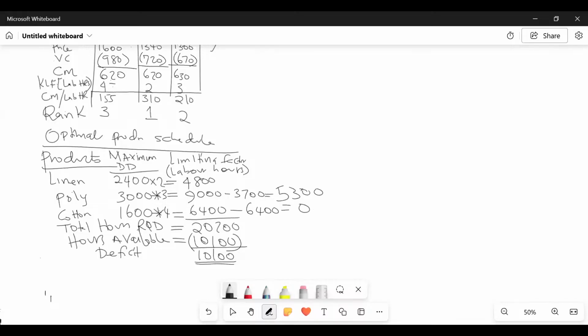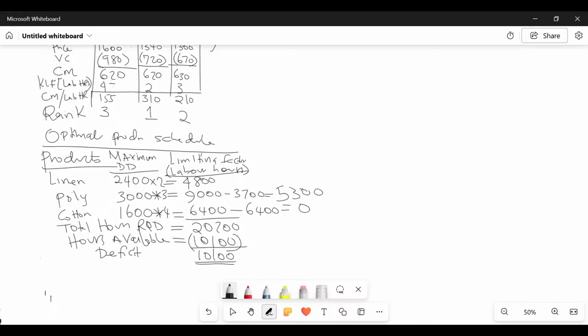And then, of course, this other one here is 0. So the limiting factor is the labor hours that we can easily put into this production. Already now we have the hours. For linen, we are not going to reduce anything. For linen, the very best ranked product, we're going to leave it intact with 4,800 hours. But for poly, we have squeezed down the hours a little bit. For cotton, 0, isn't it?